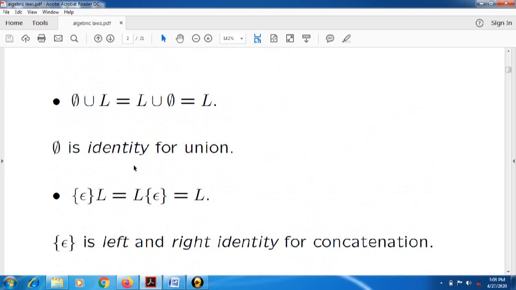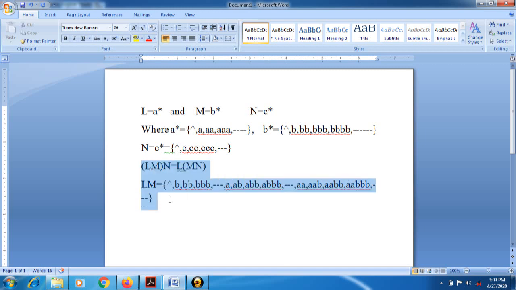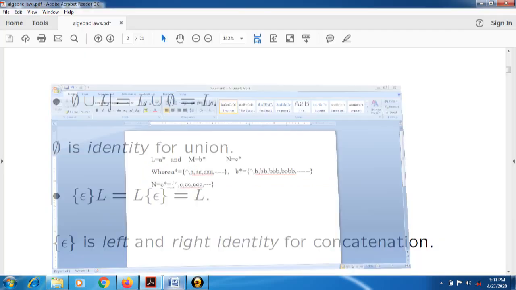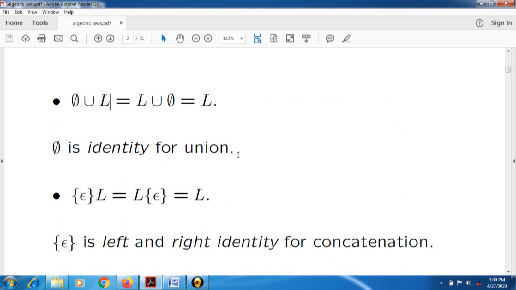Now the next part. This one is also very important for GATE or any other technical exams belonging to theory of computation for computer science. Now see, we have seen some examples for union and concatenation with the associative and commutative law. Now we have to check it with the null value or empty set. Now see here, this phi is nothing but the empty set, and L, as we already know, is a set of sequences of characters.